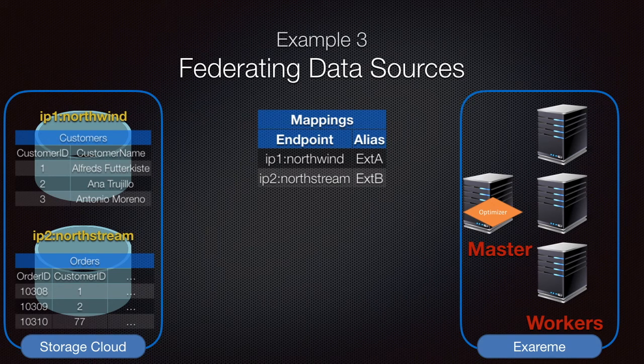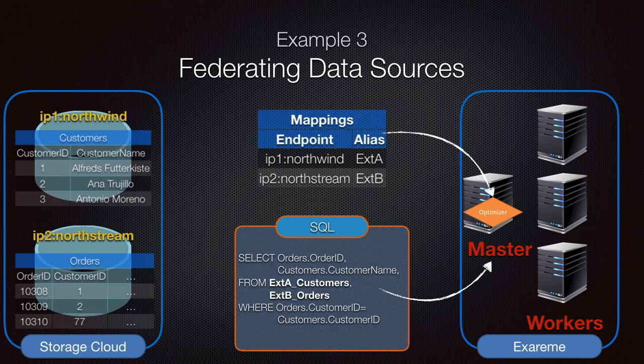By defining mappings between endpoints and aliases, ext A for Northwind and ext B for Northstream, Exareme knows where to find an external table that is referred to by its alias. Therefore, when submitting an SQL query using these aliases, the query optimizer understands, by reading the mappings, that table XA customers is located in the Northwind endpoint and table XB orders is located in the Northstream endpoint.